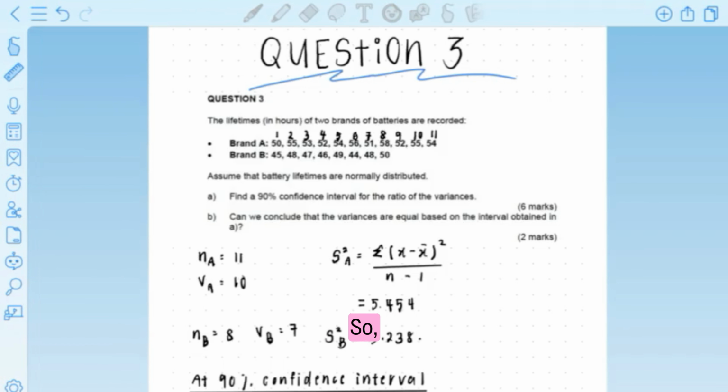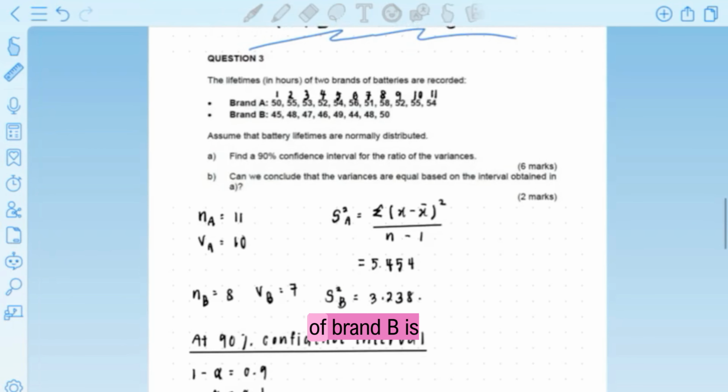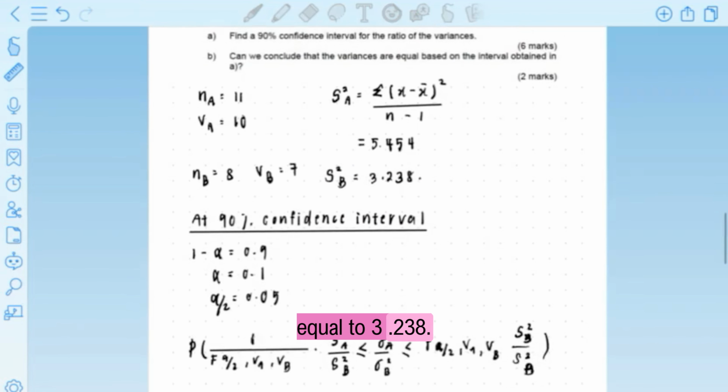Brand A has 11 samples, meanwhile brand B has 8 samples. The next step is we need to find the sample variance of the respective brands. The sample variance of brand A is equal to 5.454. The sample variance of brand B is equal to 3.238.